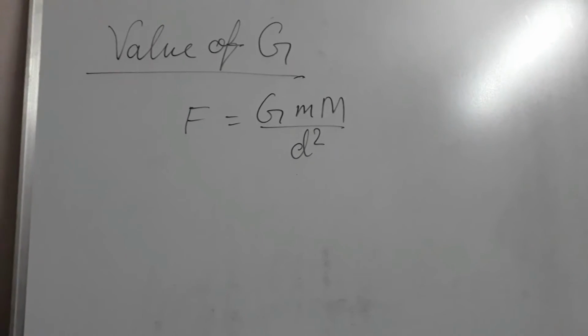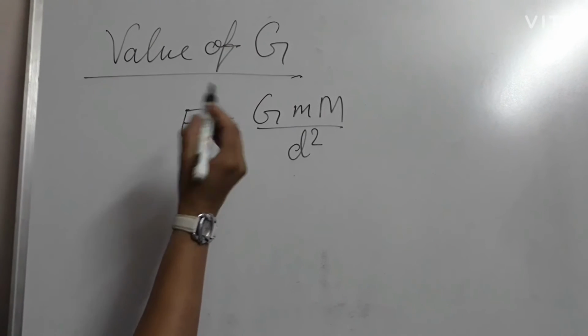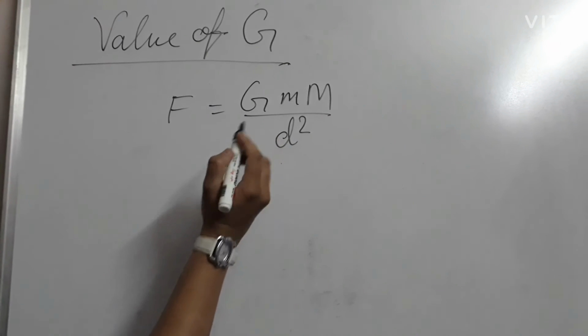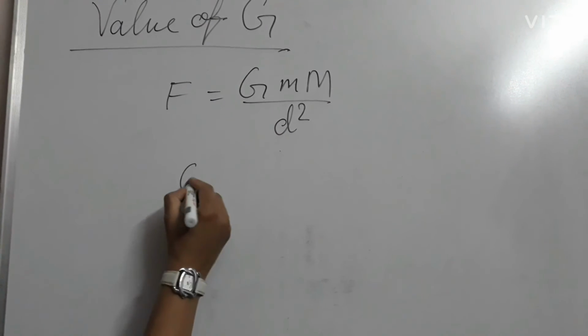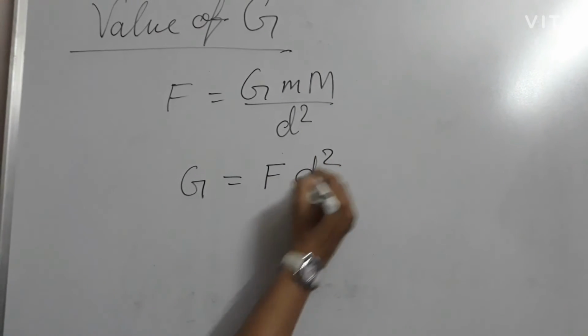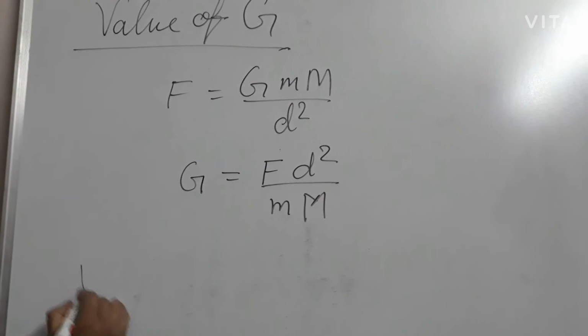Okay students, now we are going to find out the value of G. To find the value of G, you should know the gravitational law. So this is the gravitational law. I am taking capital G equals F d square upon m M. How will we find the unit?